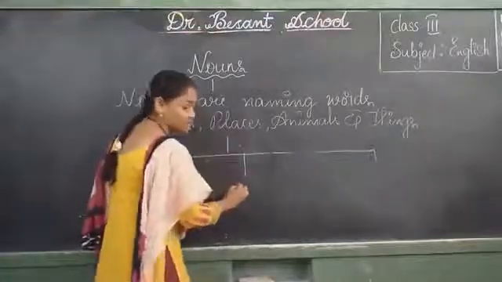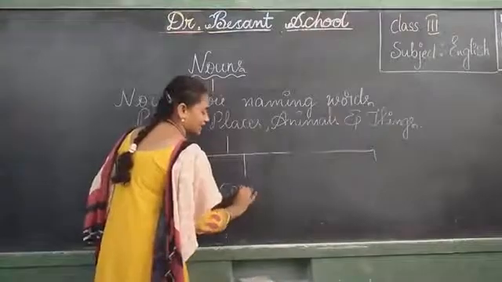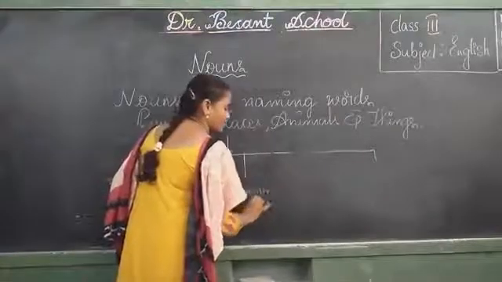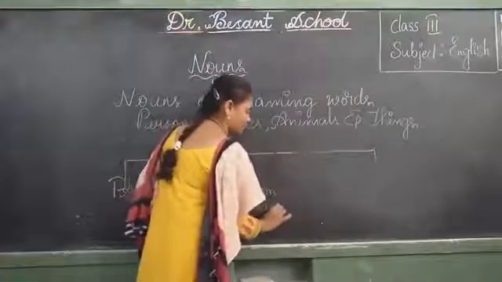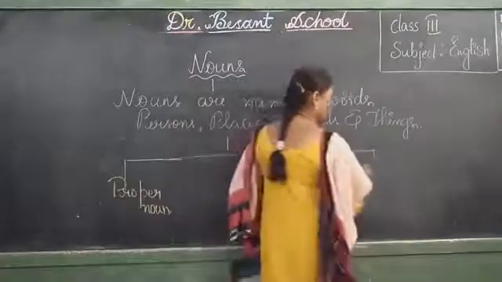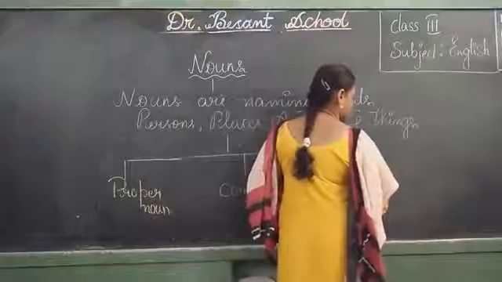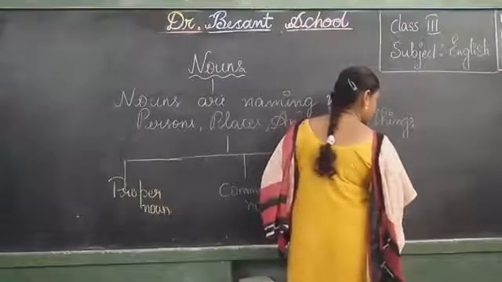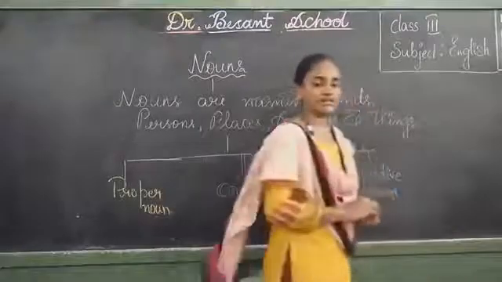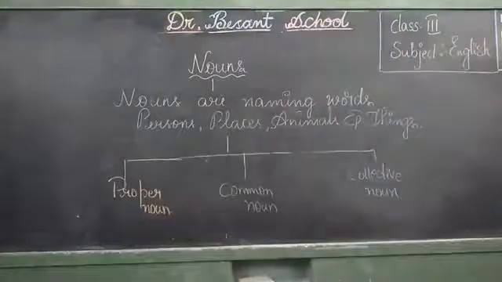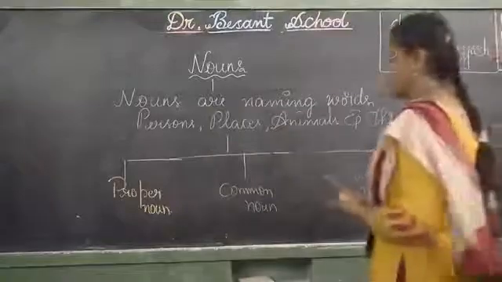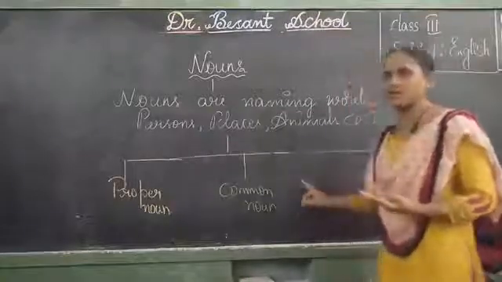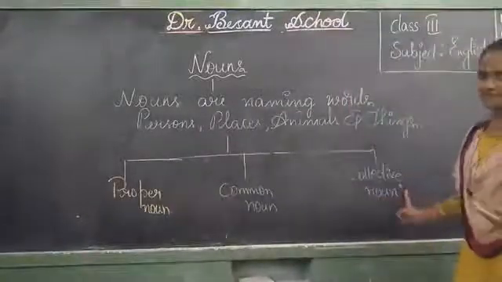Second one is common noun. Yes or no? And the last one is collective noun. These are all the 3 types of nouns we learned so far.